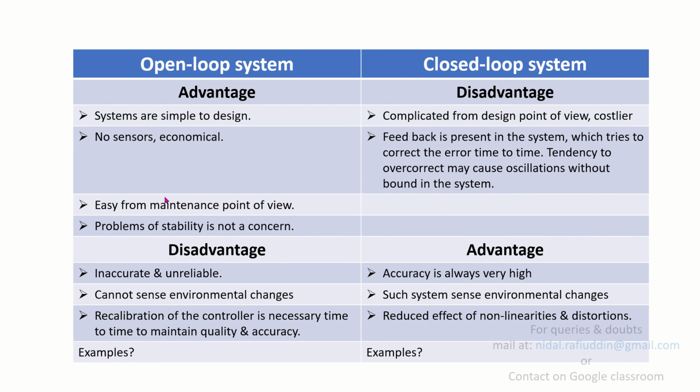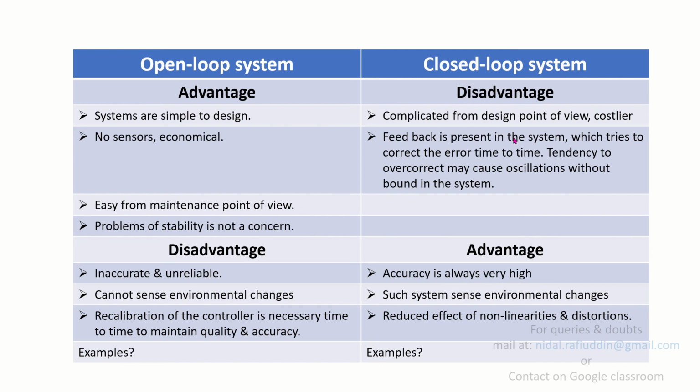Now these points become the disadvantages for closed loop systems, because closed loop systems are complicated from a design point of view and thus they are much costlier. More often, sensors are one of the costliest parts of systems. So in some cases you might have sensors which are very costly.